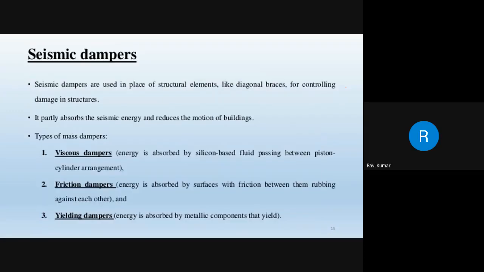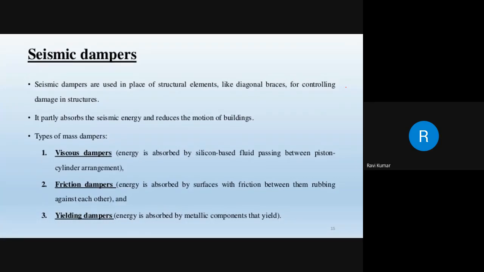Now seismic dampers. Dampers are used in place of structural elements like diagonal braces for controlling damage to structures. They partially absorb the seismic energy and reduce the motion of buildings. There are 3 types of dampers: viscous dampers, friction dampers, and yielding dampers.